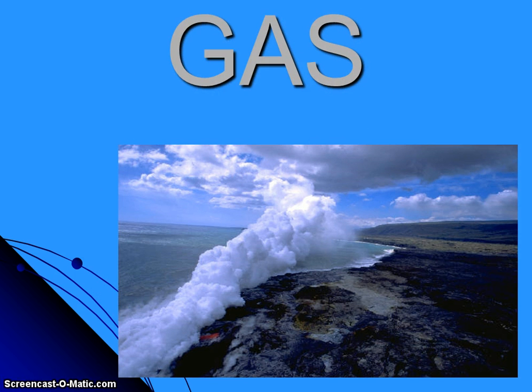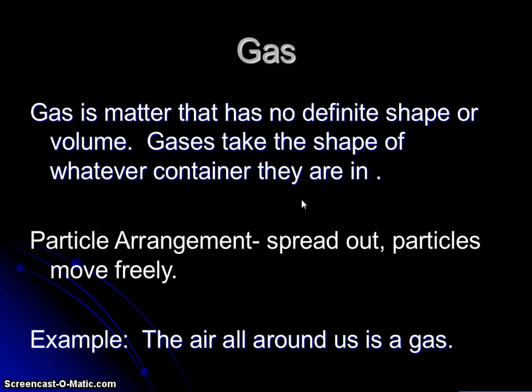Gas. Gas would be right here. These are clouds. Okay, clouds are gas. Gas is a matter that has no definite shape or volume. Okay, gases take the shape of whatever container they're in. Okay, and you cannot measure their volume. Particle arrangement, they're spread out and particles move freely. That's how gases' particles are arranged. An example, the air all around us is a gas.